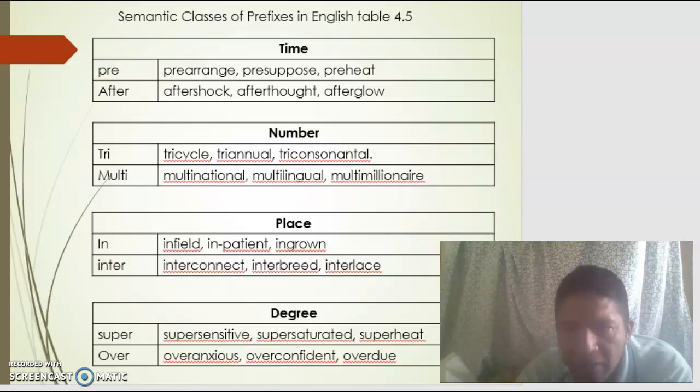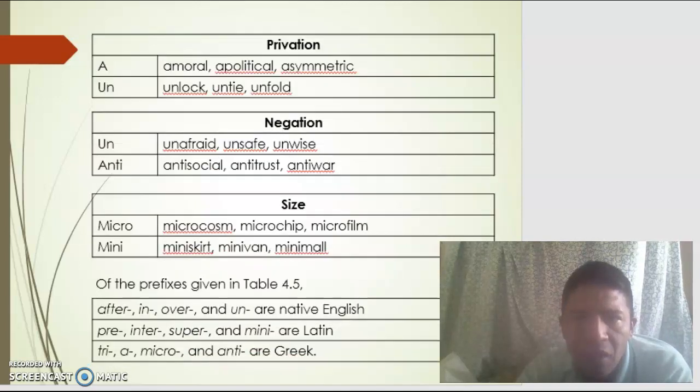Other prefixes of degree: super-, supersensitive, superstitious, superheat; over-, overanxious, overconfident, overdue. Other prefixes are amoral, unpolitical, unsymmetric, unlocked, anti, and others. Prefixes of negation: unafraid, unsafe, unwise; antisocial, antithirst, antiwar.